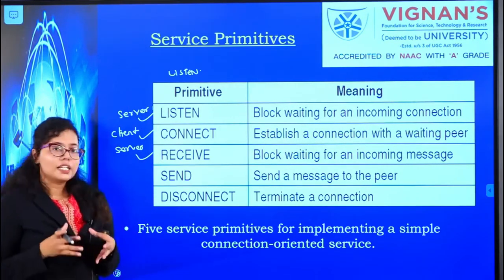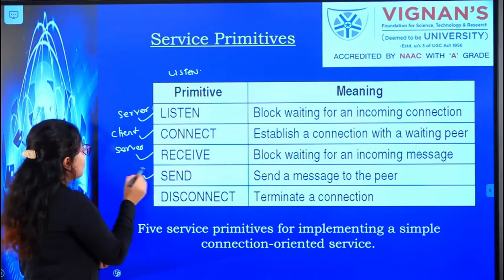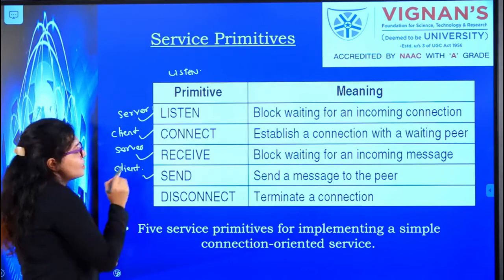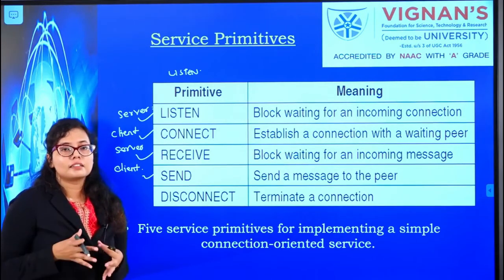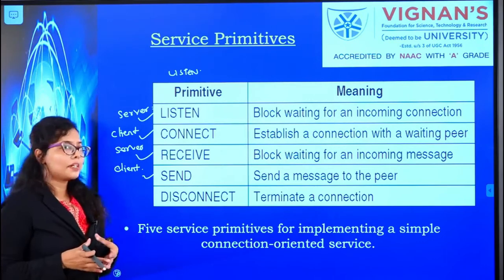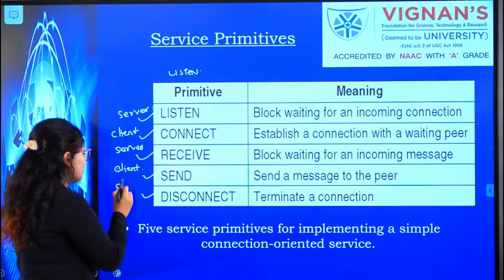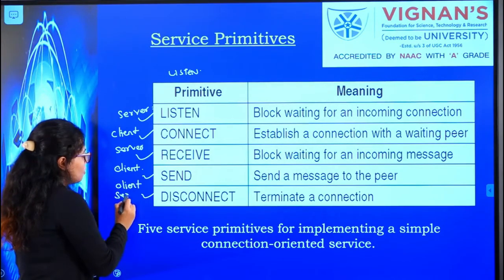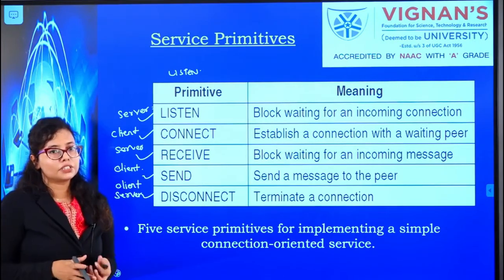When the server is ready, the client side carries out this action called send. Basically, send means it will start sending the data packets, and once its work is over, it will issue disconnect. First the client will issue disconnect and then the server. This means after the work has been done, they are terminating the connection.